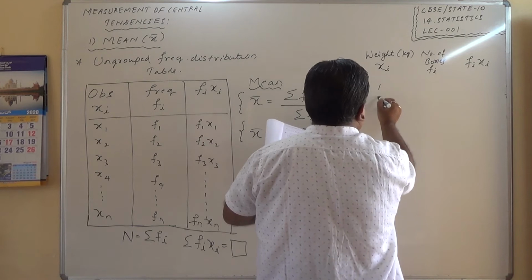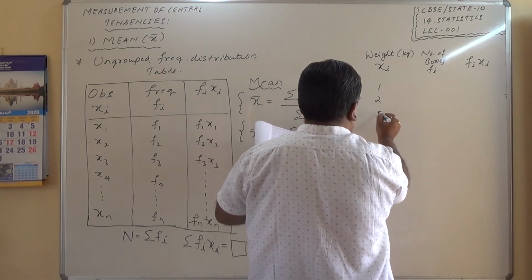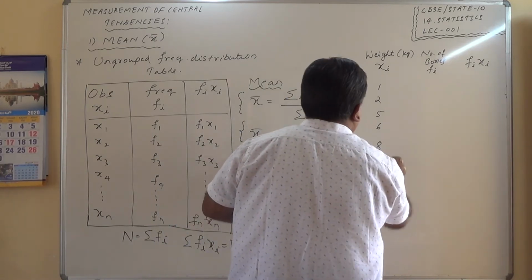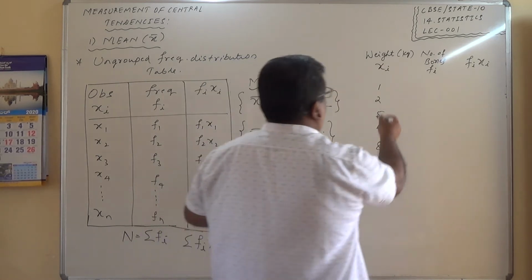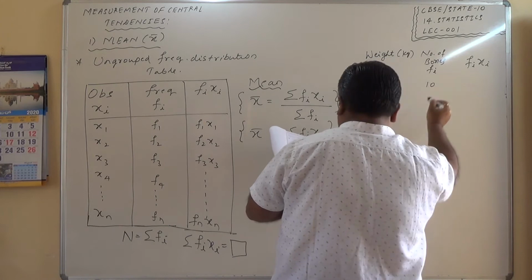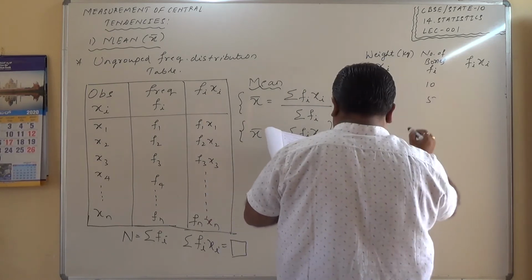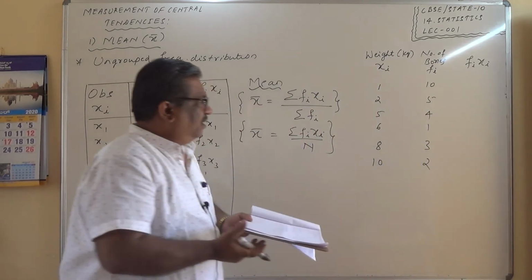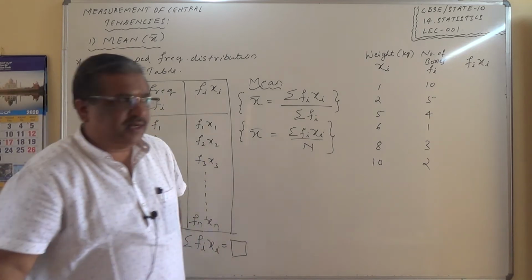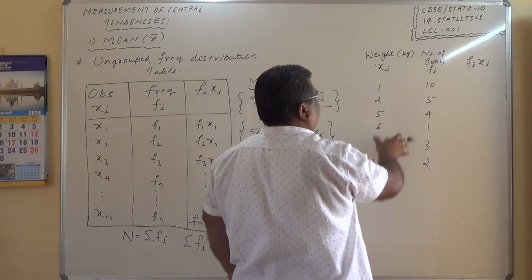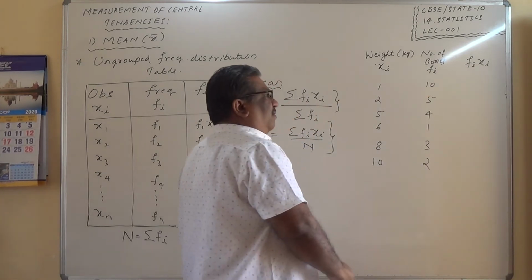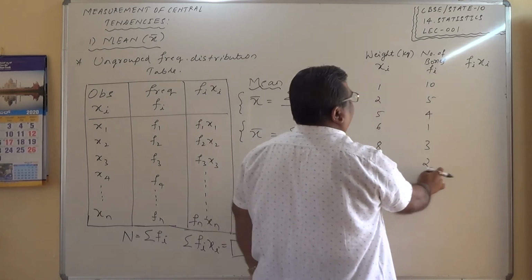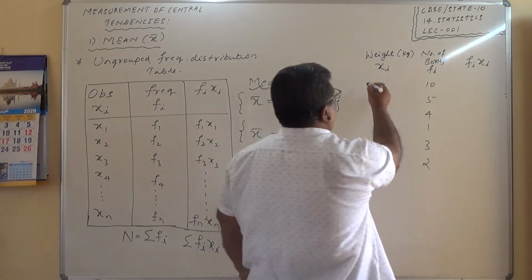The weights in kilograms are 1, 2, 5, 6, 8, 10. And the number of boxes: a 1 kg box, 10 numbers; a 2 kg box, 5 numbers; then 4, 1, 3, 2. So how do we calculate this? Generally only these two columns are given to you. You need to find the fi xi and then take out sigma fi and sigma fi xi. So let us create this table.